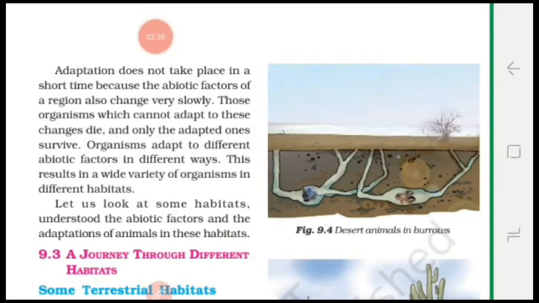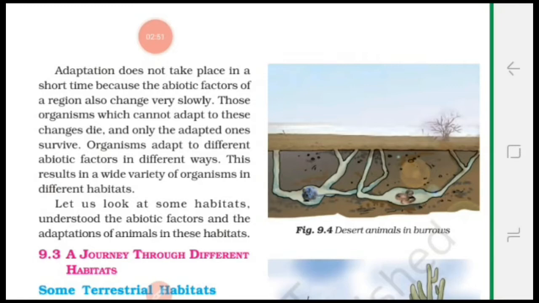Means to say that due to change in the environment, changes take place in the features of organisms. They adapt according to the surroundings. Then they will survive, otherwise they will die. And these changes do not happen in a short period of time.